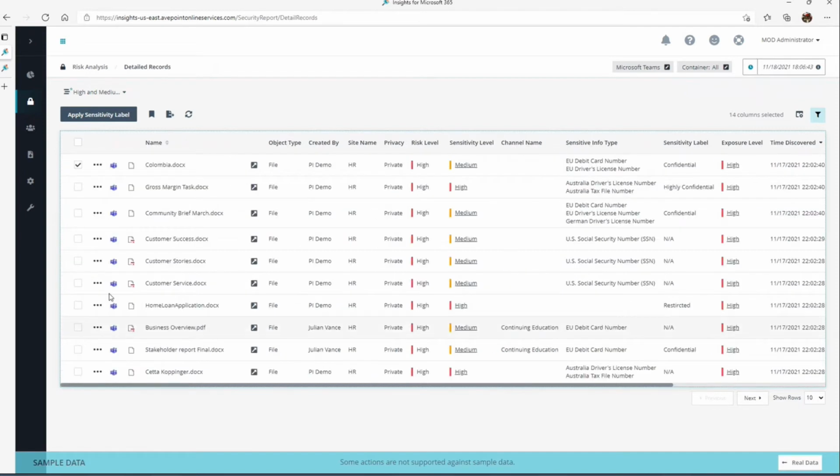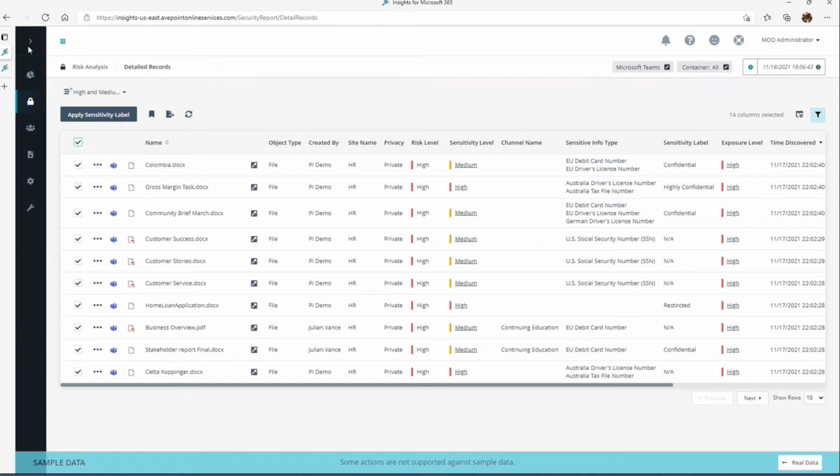Now, at this point, the beauty here is that I can even export this out and give this to an auditor, a security person, a business steward, whoever needs to get a physical record of this. I can export this out into a CSV format and hand that off. Very common for regulatory requirements there.